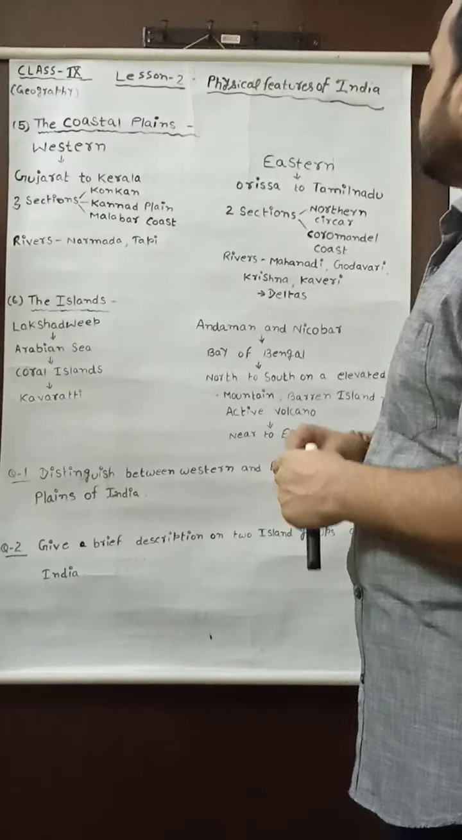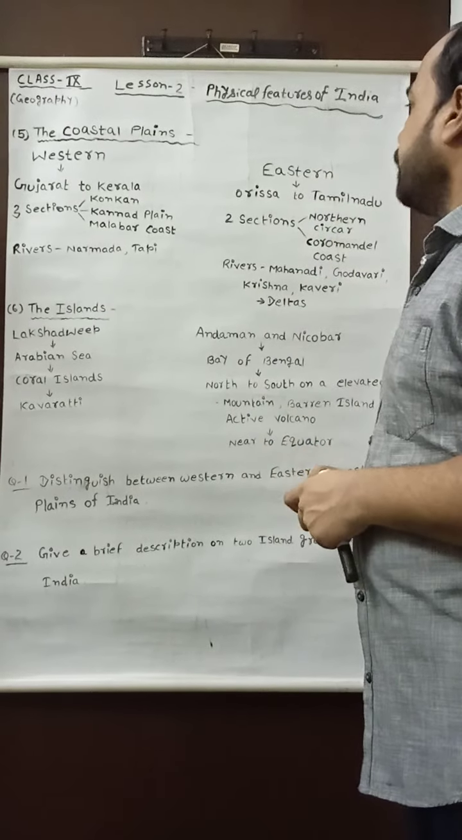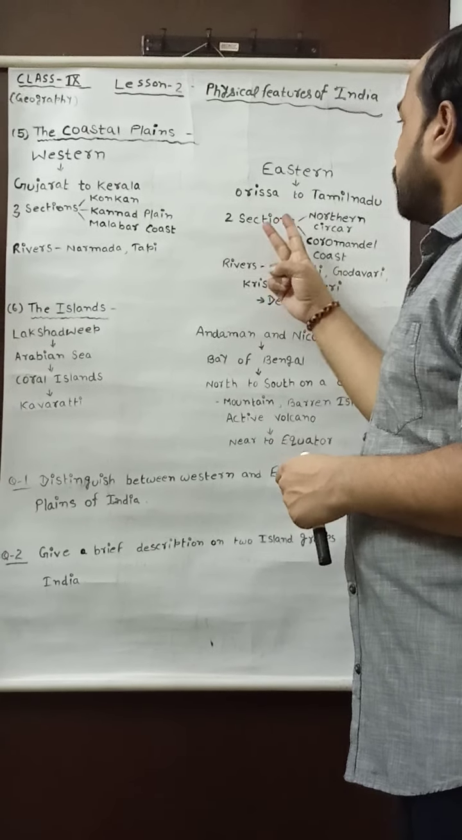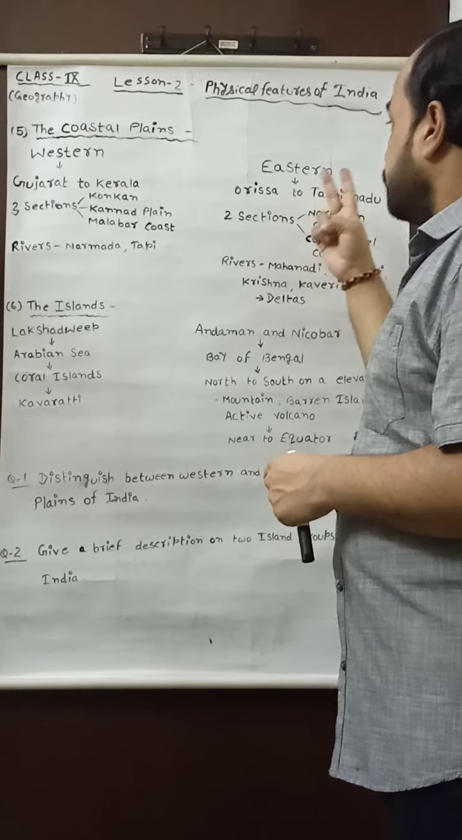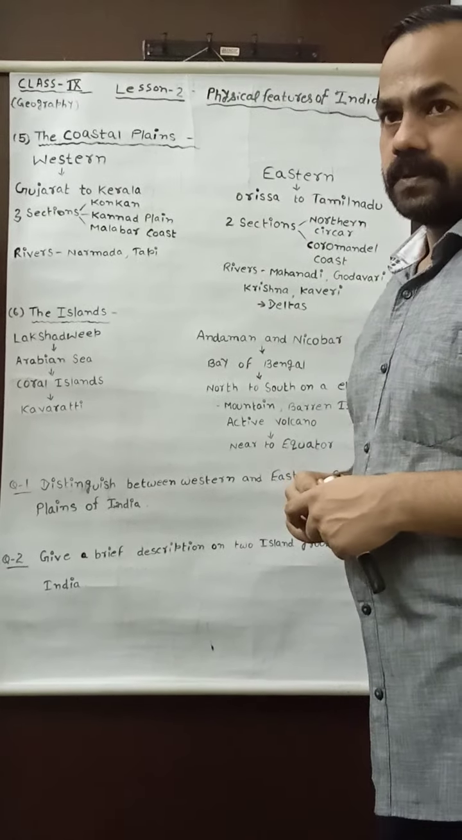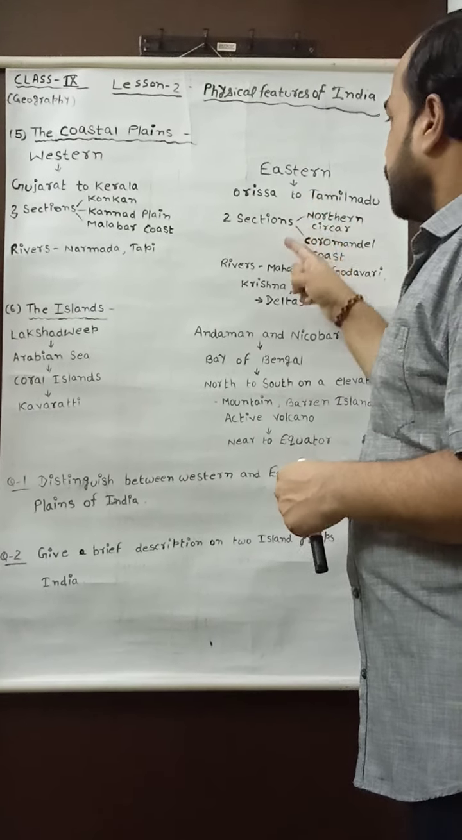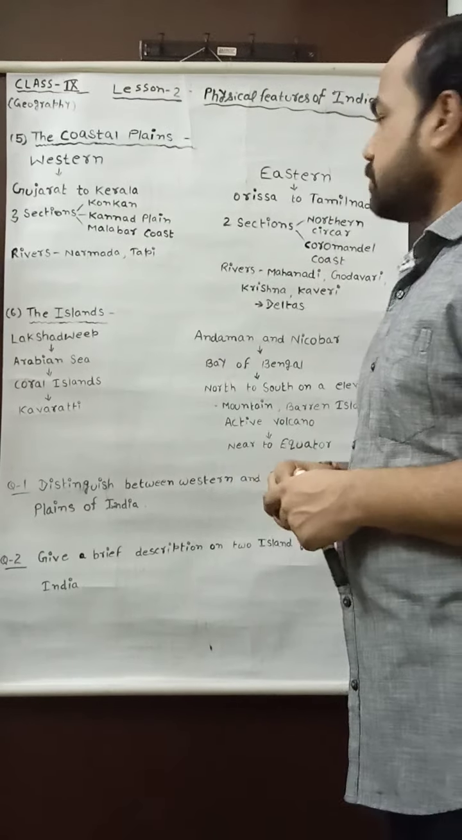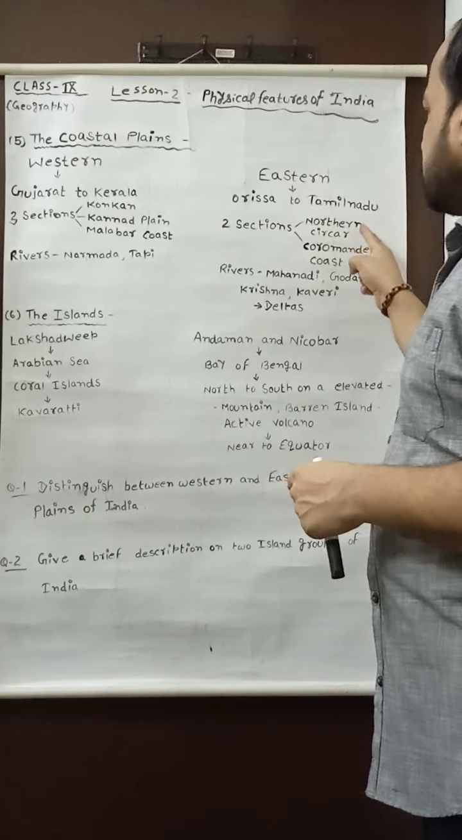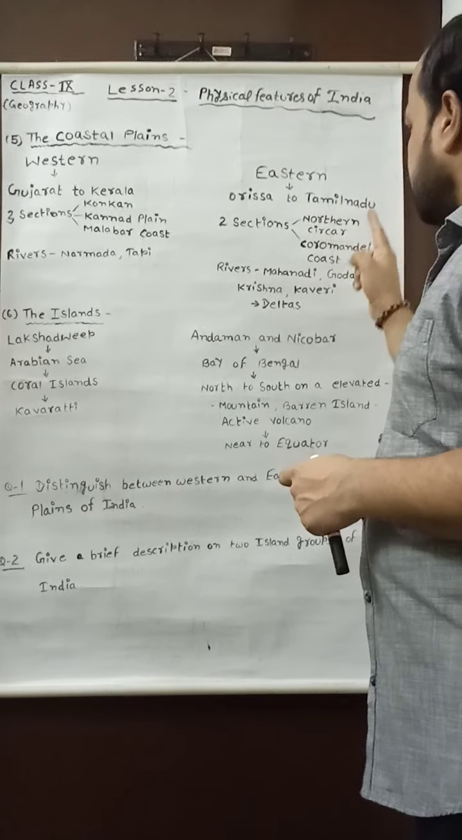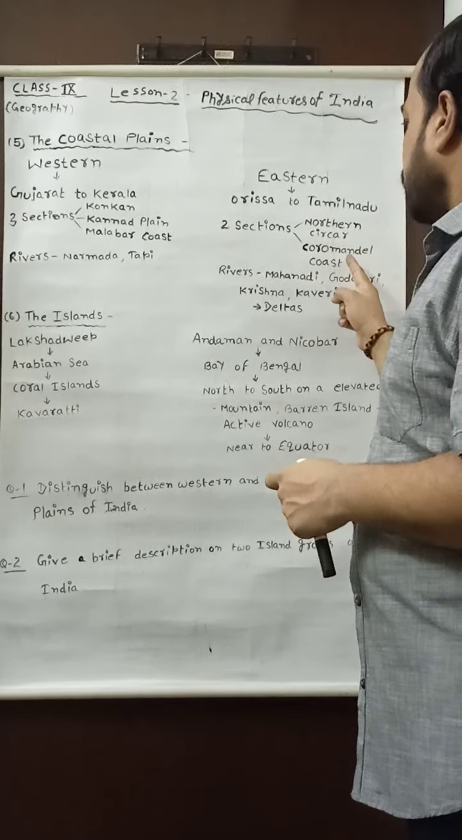Likewise, if we go to the eastern coastal plain, it is divided into two sections. First, the Northern Circars, and the second one is the Coromandel coast.